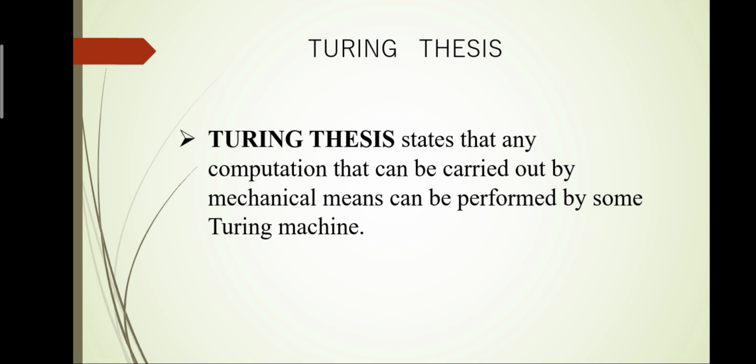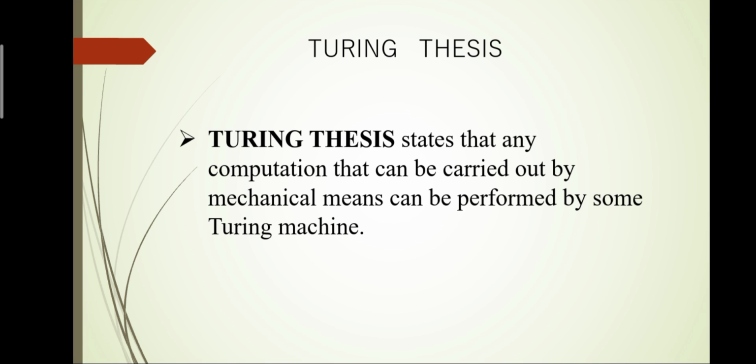We already know the Turing thesis was proposed by Alan Turing, the father of computer science, and we want to know what the Turing thesis means. The Turing thesis states that any computation that can be carried out by mechanical means can be performed by some Turing machine.